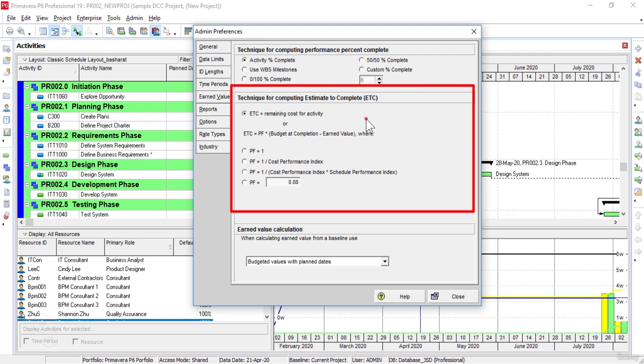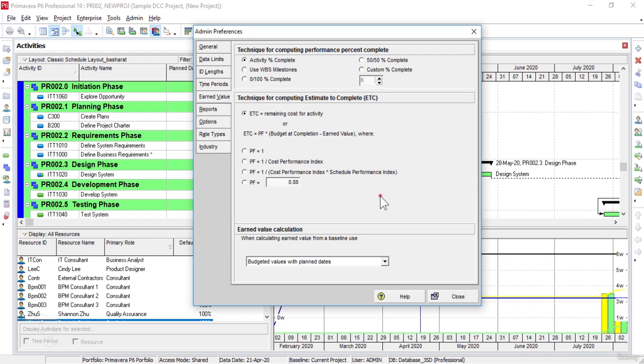For earned value calculations, in the drop-down menu, we can select some more options for calculating the earned value. When calculating the earned value from baseline, generally, the Primavera default is usually set to the budgeted values with planned dates option, but one must use this option carefully.